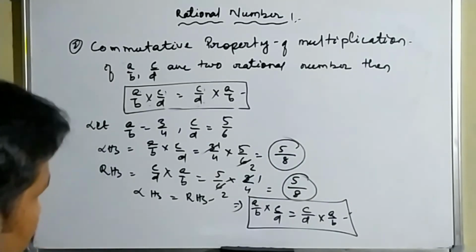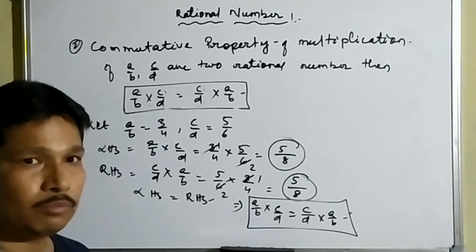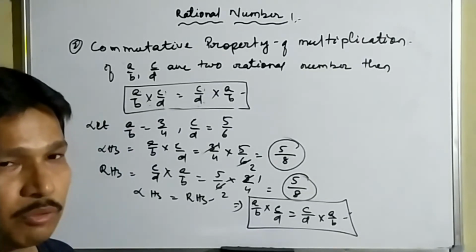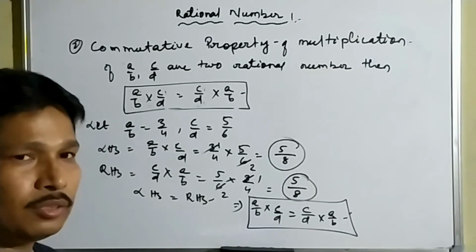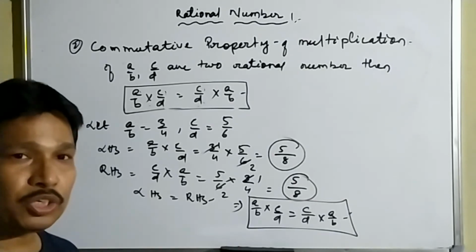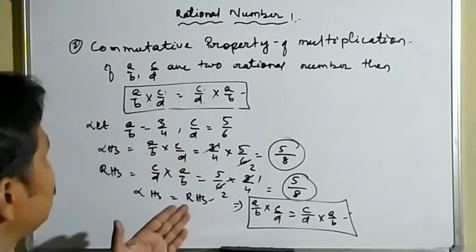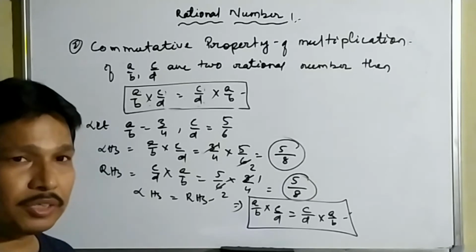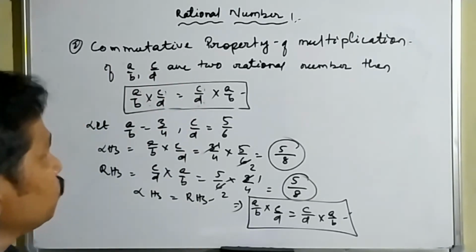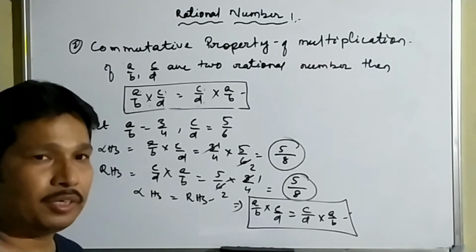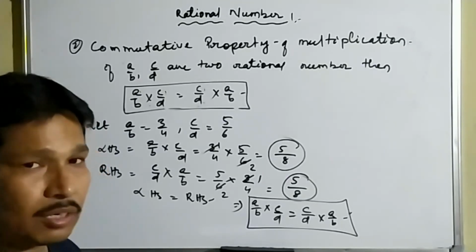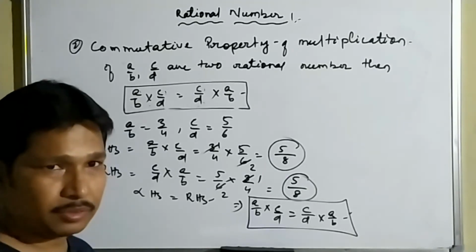So today we have learned what a rational number is, what natural numbers, whole numbers and integers are, how we can do the operations, and what the properties of rational numbers are. Two properties that we have learned today are the closure property and the commutative property. One homework is here for you. You can verify that the commutative property is not satisfied in the case of subtraction and division.